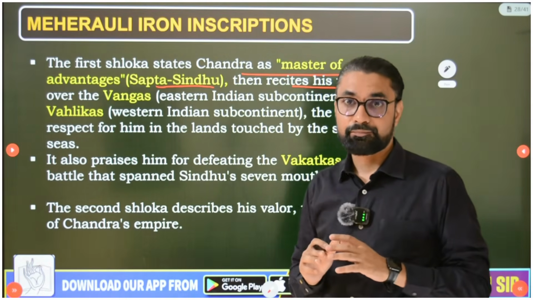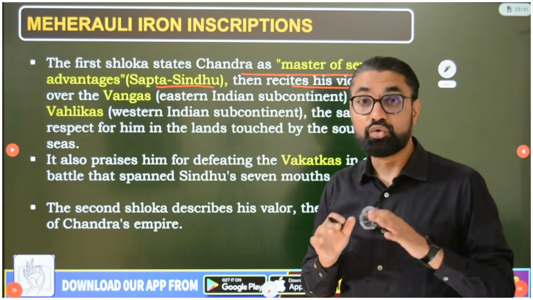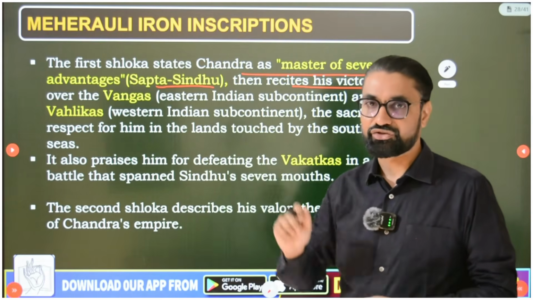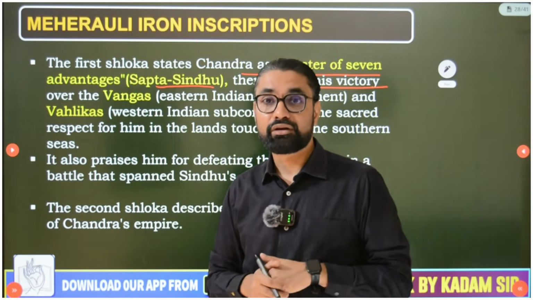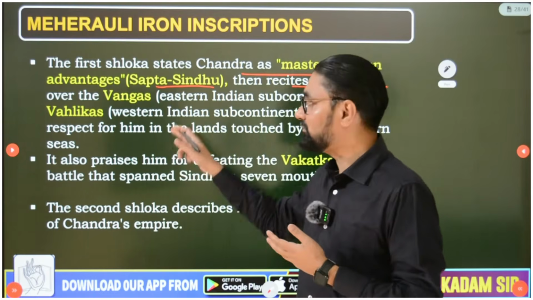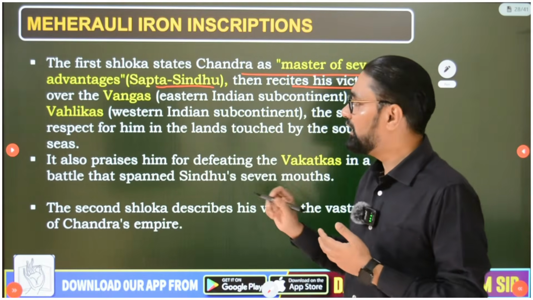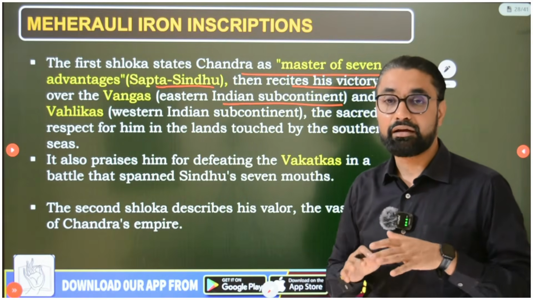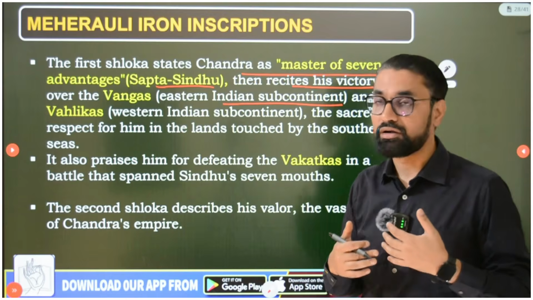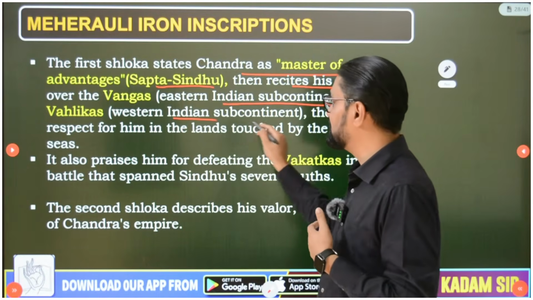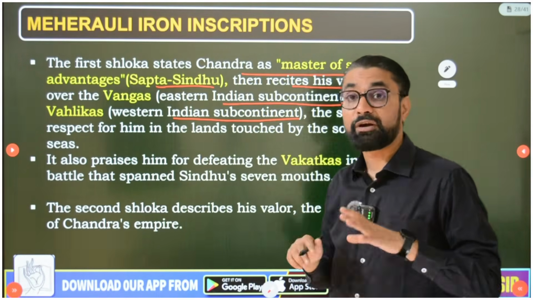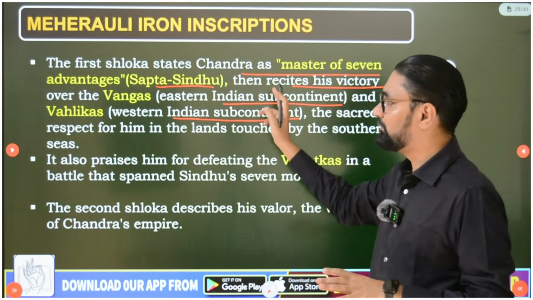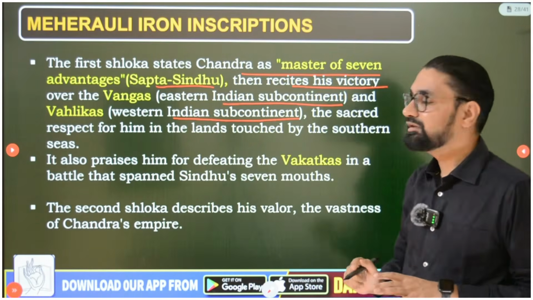Now remember these words you need to know from those inscriptions. Don't ignore them. Because UPSC nowadays or many state civil services only ask straightforward questions. What do you understand by the term Nadu? What do you understand by the term Ghatika? What do you understand by the term Vangas? So Vangas is the Eastern Indian subcontinent, that came to be called Vanga, and Vahalikas means Western Indian subcontinent. So he has occupied Sapta Sindhu. That's 7 advantages. Then Vangas, that is Eastern Indian subcontinent, and Vahalikas, Western Indian subcontinent.